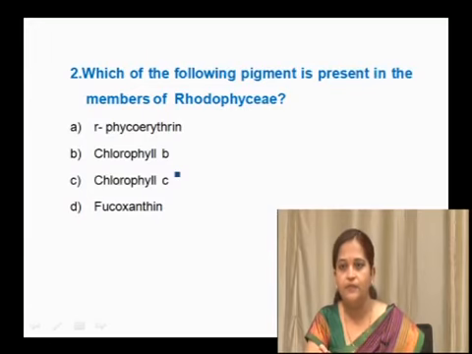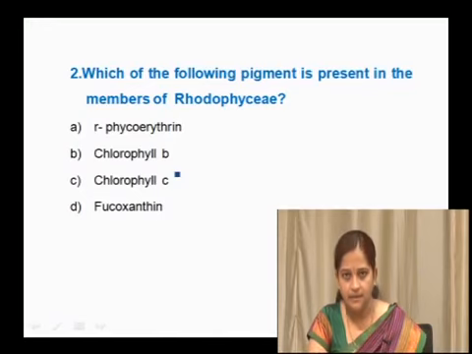Next, which of the following pigments is present in the members of Rhodophyceae? Rhodophyceae means red algae. The question is which pigment gives the red color.